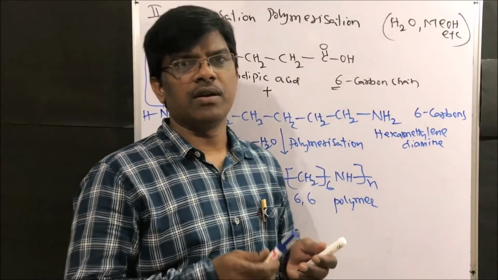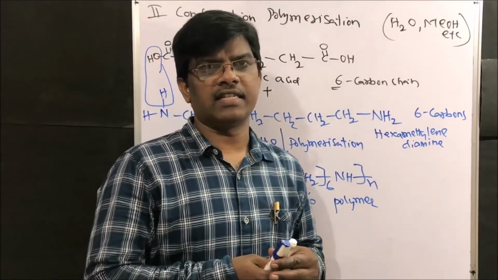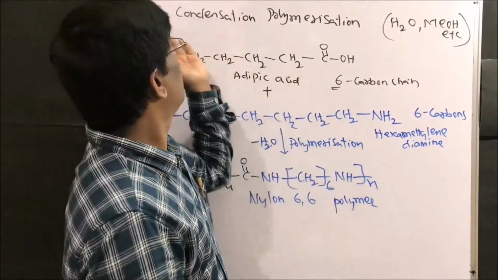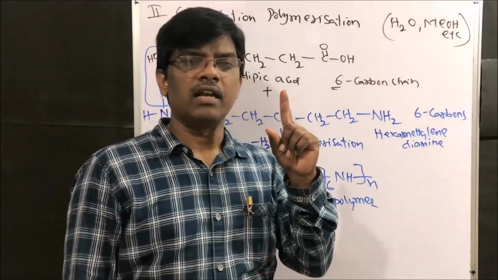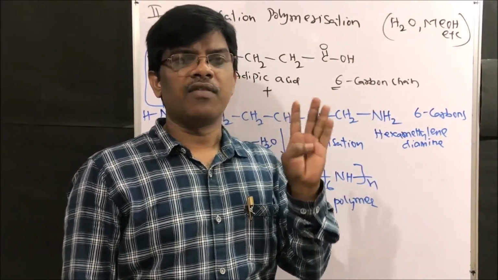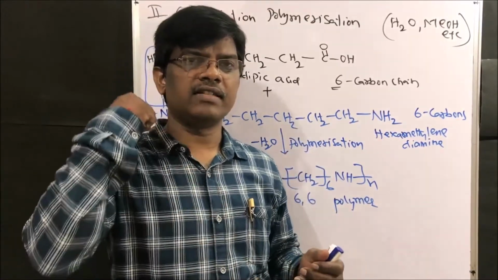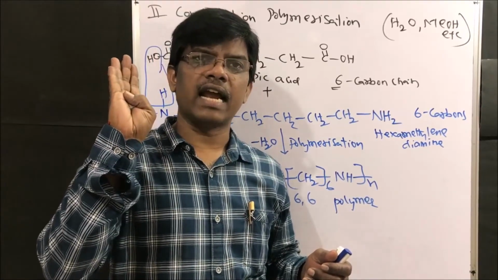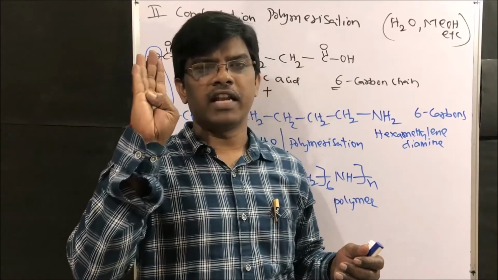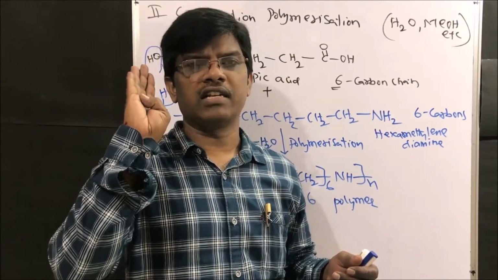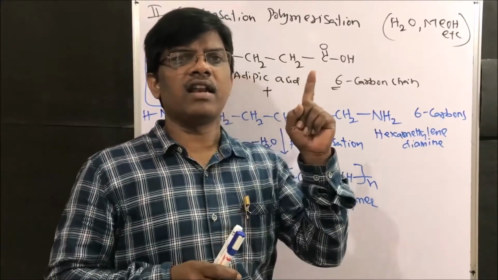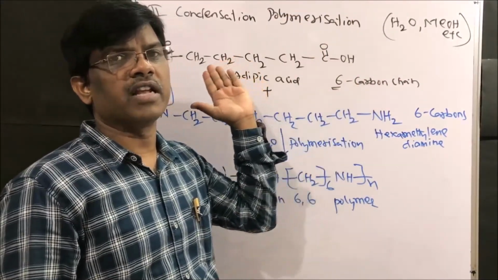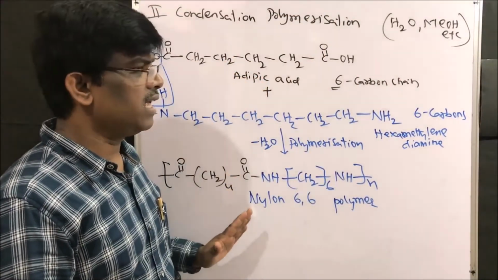Types of polymers, how many types are there? Yes friends, mainly two types. The first one is addition polymerization, the second one is condensation polymerization. Under addition polymerization there are four types. What are they? One is free radical, second is cationic, third is anionic, fourth is Ziegler-Natta catalyst mediated, that is coordination polymerization. These are the four important polymerization reactions in polymer chemistry. Then the second one is condensation polymerization. This is very important. So this is how we can prepare all these polymers.